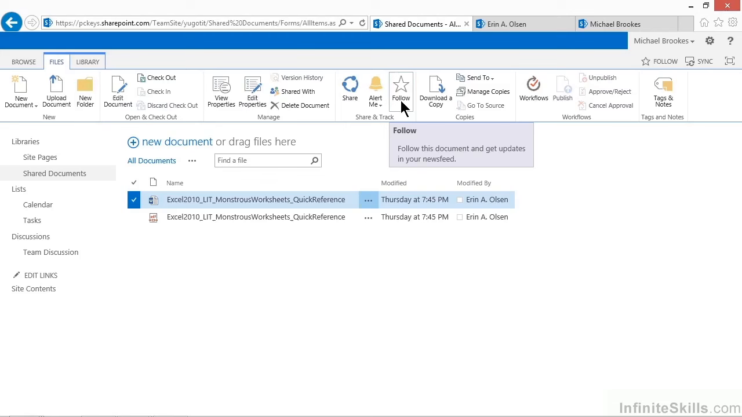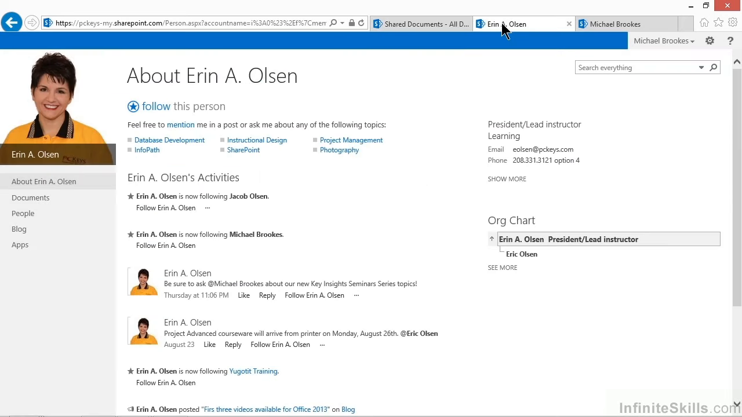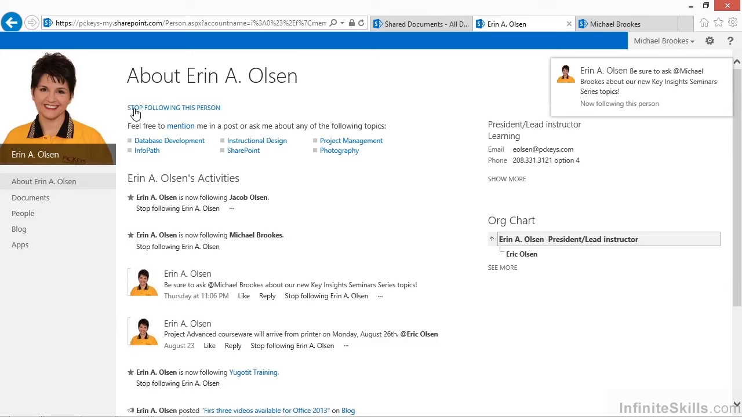Well, again, anywhere in SharePoint that we run across a person's name, we can follow them. One way, though, is to actually find a person's profile. I've actually opened up my SharePoint profile. Now remember, I'm currently logged in as Michael Brooks. And if Michael Brooks wants to follow Erin Olson, he can pull up the profile, and right at the top of her profile page, it says, Follow this person. A simple click or a tap makes that possible.